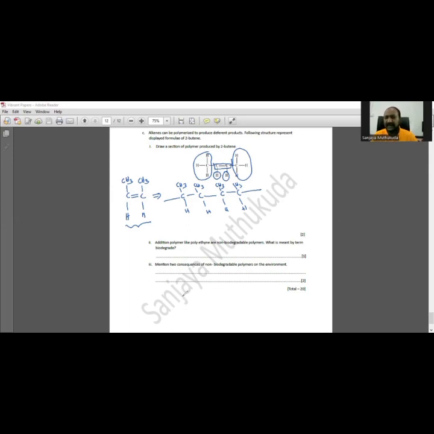Mention two consequences of non-biodegradable polymers on the environment. They collect in landfills, and they collect in reservoirs, and the water gets polluted and damages the ecosystem. They block the drainage system, and sometimes they are harmful for animals. Sometimes an animal eats this polythene and plastic, and then finally they die. That's damage to the biodiversity. Just like that, you can mention these things.